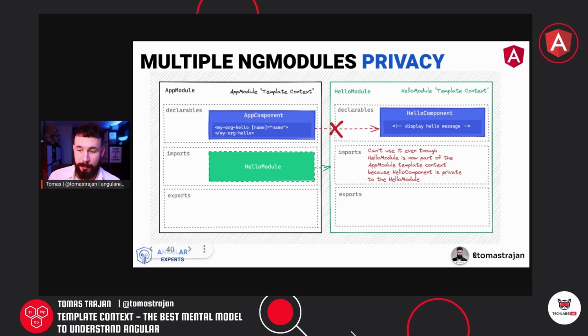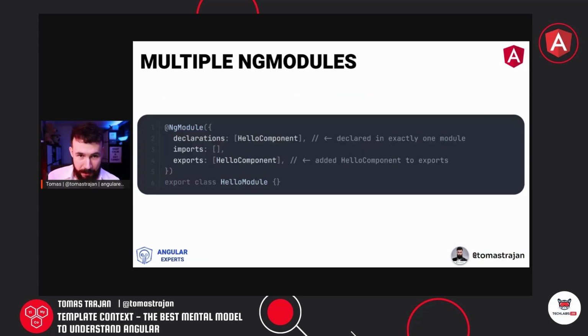So again, let's recapitulate. We have two template contexts, application module and hello module. And application module does in fact have access to the hello module template context, because it was imported and therefore referenced. But it doesn't have access to the whole template context which was imported, because what was only in the declarables but not in the exports becomes private to that template context. So this introduces a new concept of template context privacy. So how can we fix that?